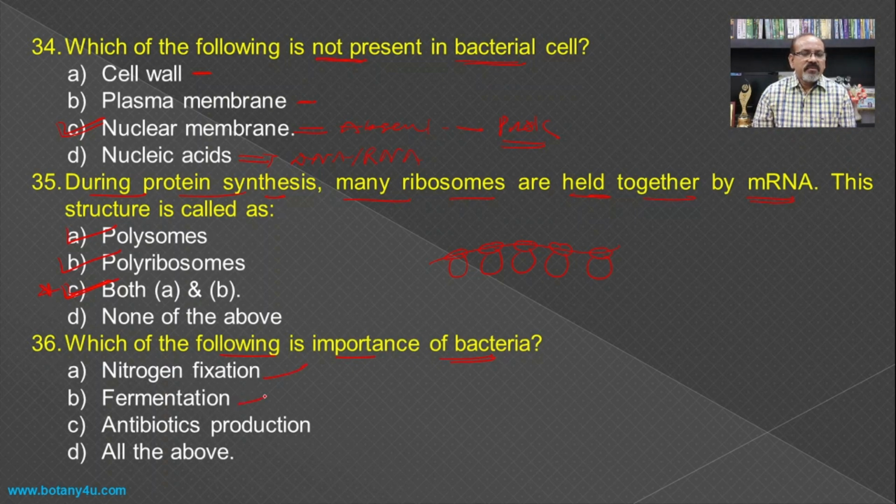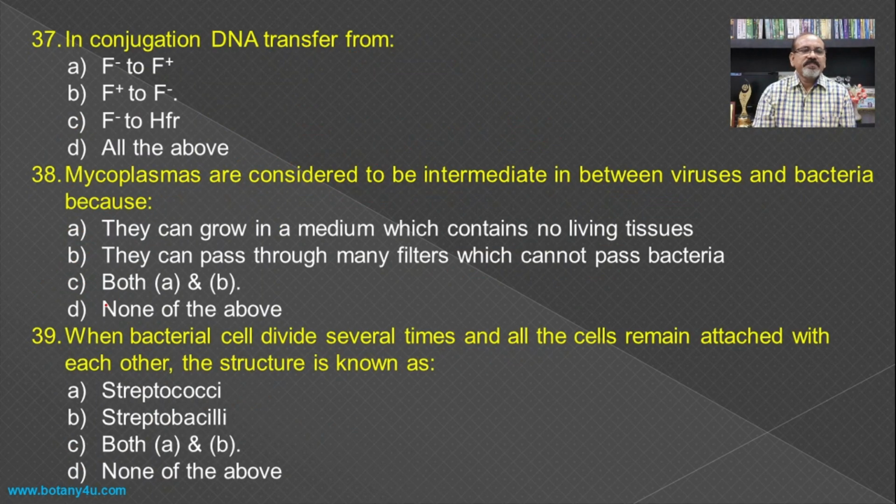Nitrogen fixation, fermentation, and antibiotic production. If you see the economic importance of bacteria, we will find that many bacteria are responsible for nitrogen fixation, many bacteria are responsible for fermentation also, and many bacteria are also used for antibiotic production, and hence all these three are the economic importance of bacteria, and hence it is the answer. In conjugation, the DNA transfers from, if you see the conjugation, then there is a transfer of DNA from F positive to F negative cell.